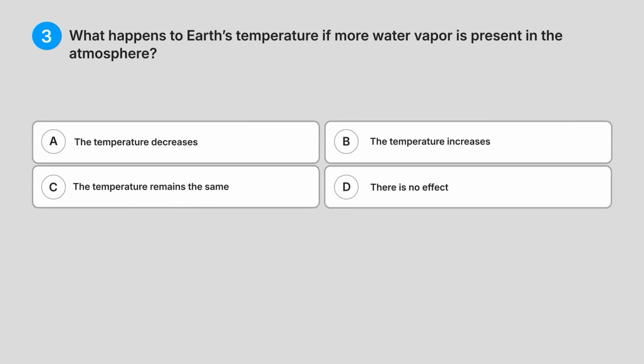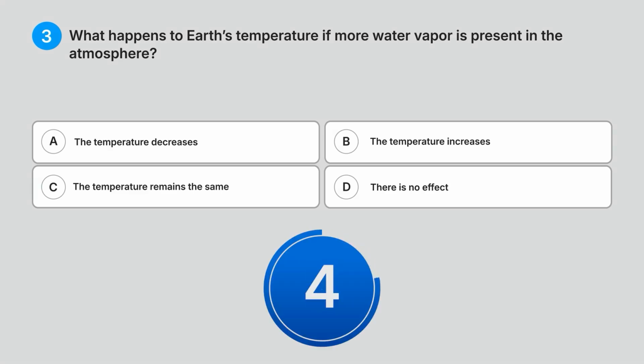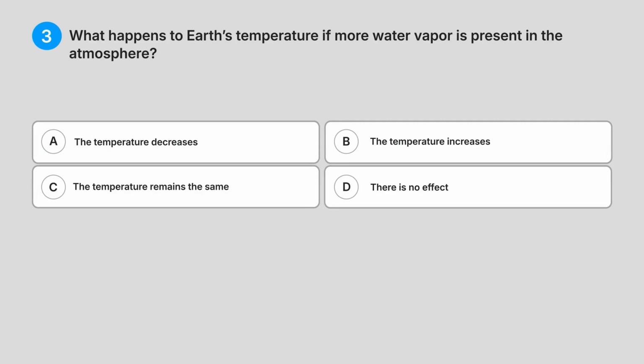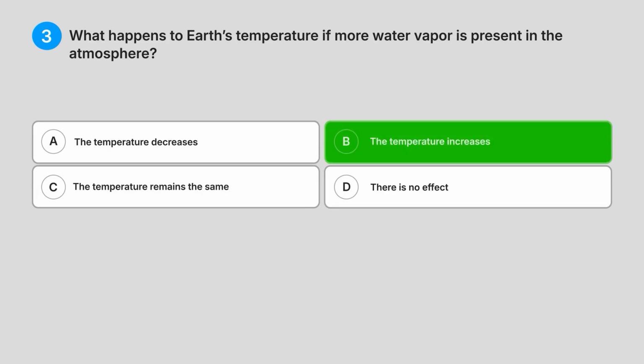Three. What happens to Earth's temperature if more water vapour is present in the atmosphere? A. The temperature decreases. B. The temperature increases. C. The temperature remains the same. D. There is no effect. Can you guess the answer? Correct answer, B. The temperature increases.